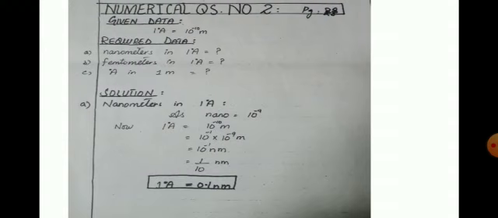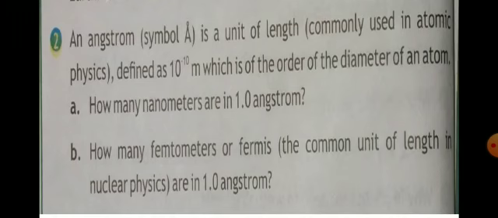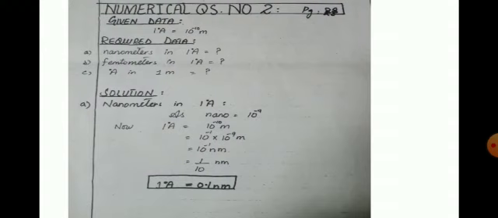Now for part 1, for part A, the nanometers in angstrom, we have to convert how many nanometers are there in 1 angstrom. As nano shows 10 power minus 9, therefore 1 angstrom is equal to 10 power minus 10 meter. So we will split it. So 10 power minus 1 multiply by 10 power minus 9. 10 power minus 9 shows the word nano. Therefore we will replace it and we get 10 power minus 1 nanometer, which is equal to 0.1 nanometer.